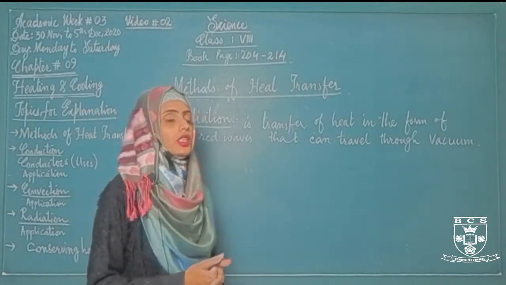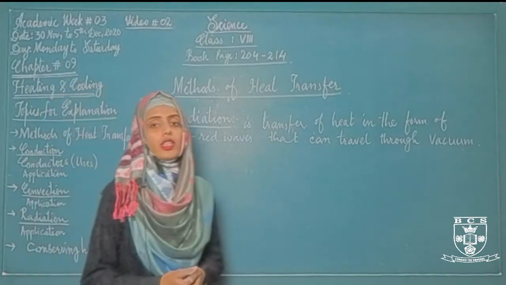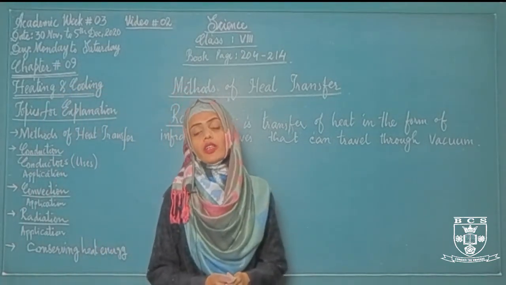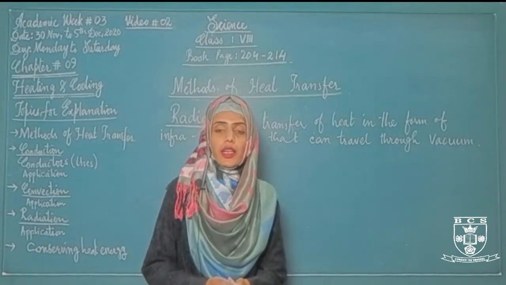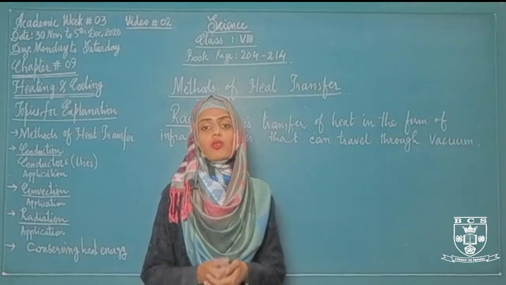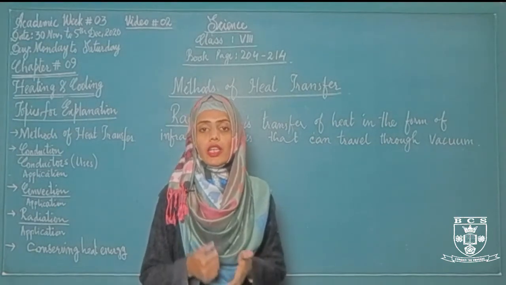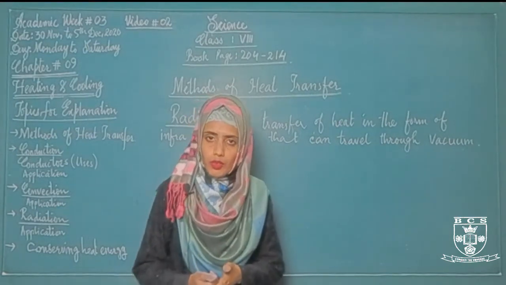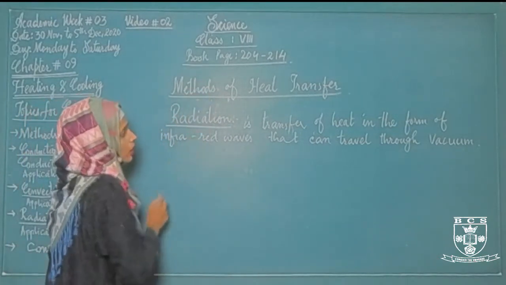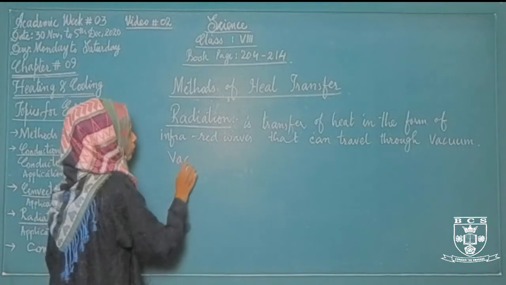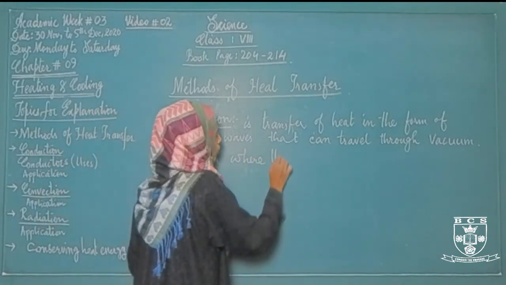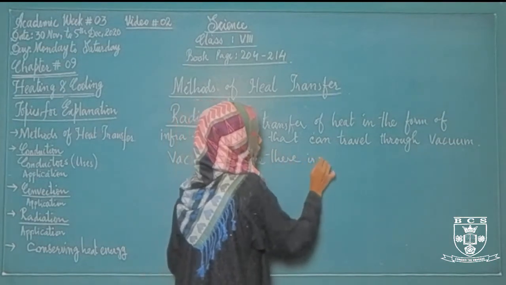And what is radiation? Radiation is the transfer of heat in the form of infrared waves. What are infrared waves? Infrared waves are electromagnetic radiations that can easily travel through the vacuum, and vacuum is a place where there is no particle of any solid, liquid or gases. Okay, radiation always takes place through the vacuum. Radiation happens in vacuum where there is no particle. All right,